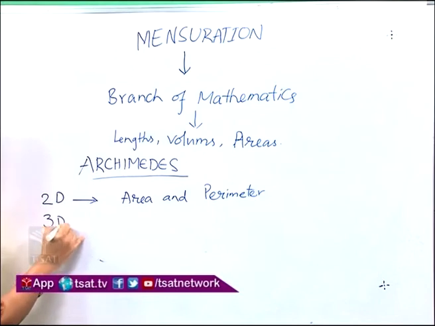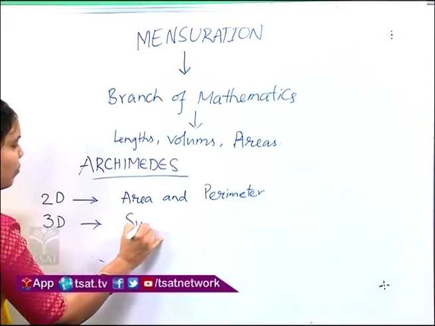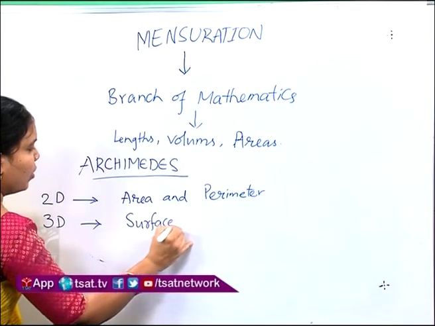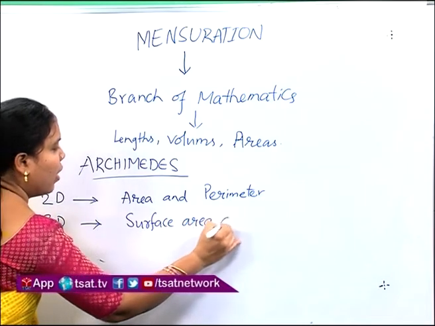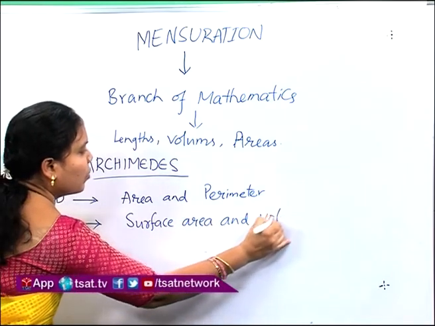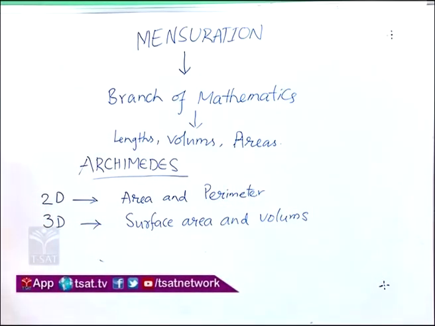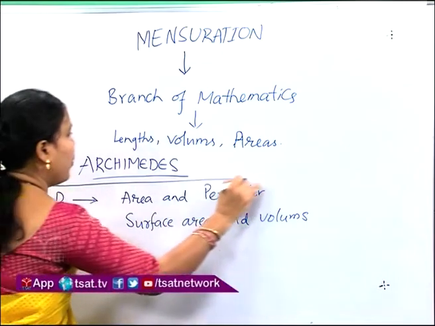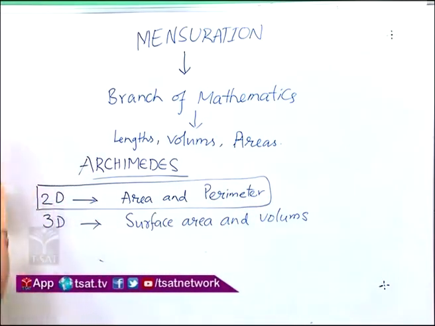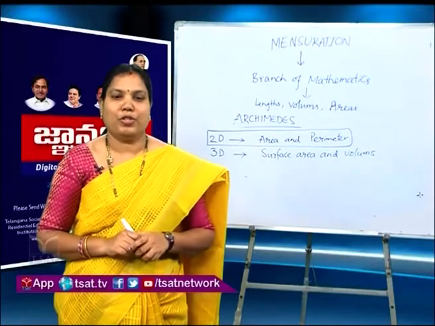For 3D shapes, we can find surface area and volumes. For today, we are going to learn about area and perimeter of plane figures. Plane figures are flat two-dimensional shapes.